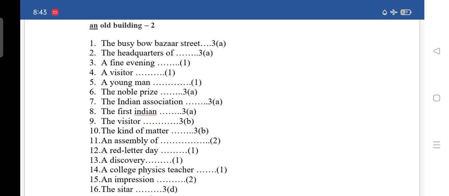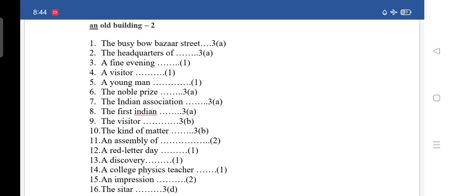Sixth, the Nobel Prize, write 3A. Seventh, the Indian Association, write 3A. Eighth, the first Indian, write 3A.